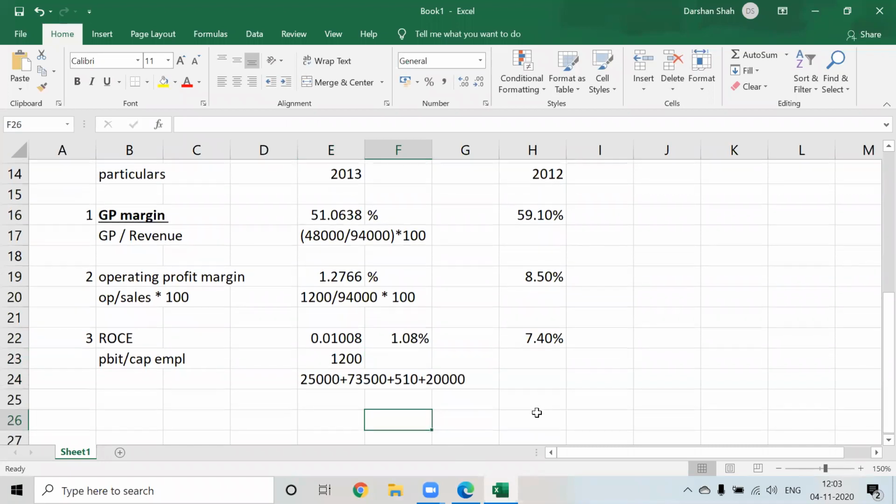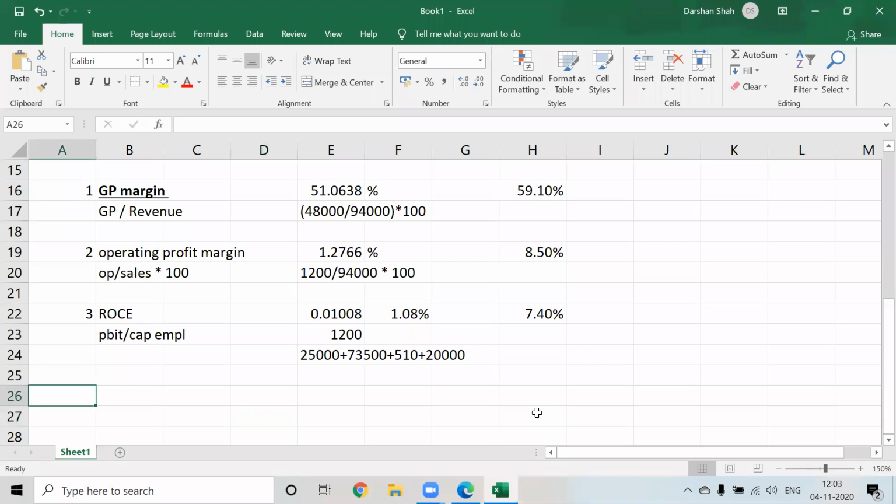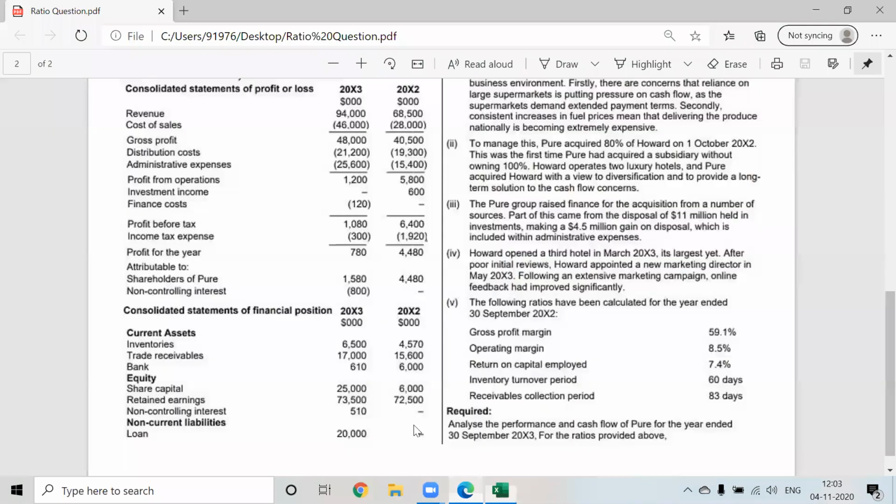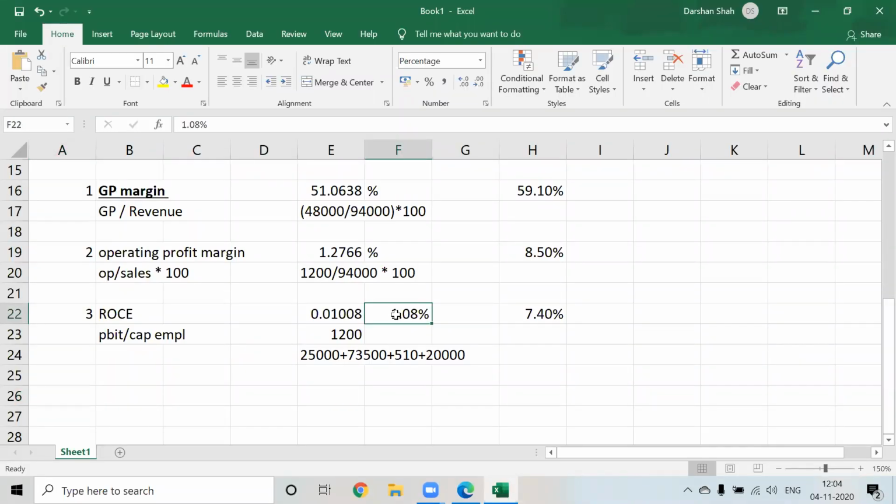So return on capital employed has also reduced. So we have employed more capital this time. Can I say we have employed more capital this time? The 20,000 loan also we have taken, correct? Yeah. Because we wanted to acquire Howard, and Howard wanted to start a new hotel. So we have put in enough capital, but even after putting in enough capital, we are not able to generate enough profits.